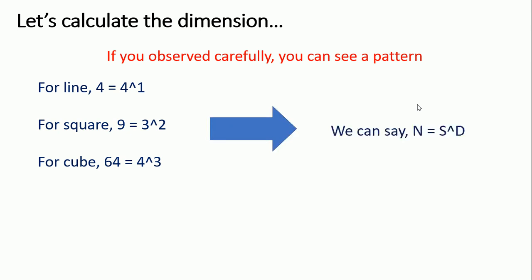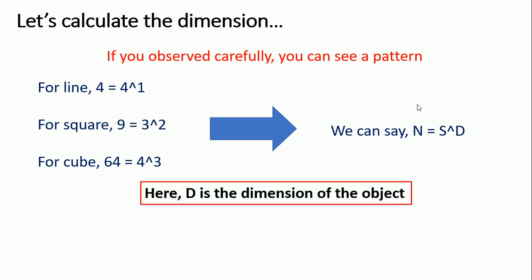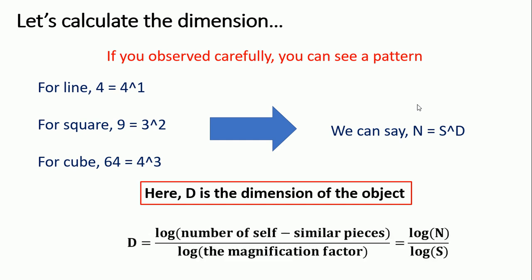That means we can say n equals s to the power d. Here d is the dimension of the object. Obviously the line is one dimensional, the square is two dimensional and the cube is a three dimensional object. So if you take a log on both sides, you will get dimension equals log of the number of self similar pieces divided by log of the magnification factor. That means d equals log n divided by log s.